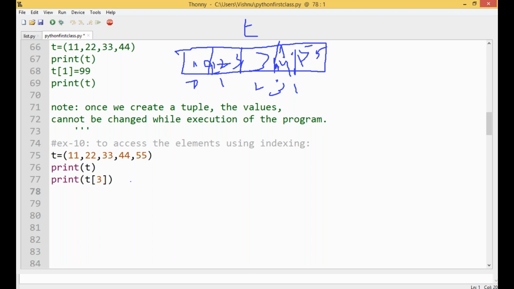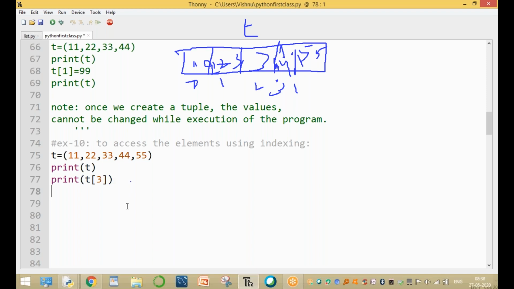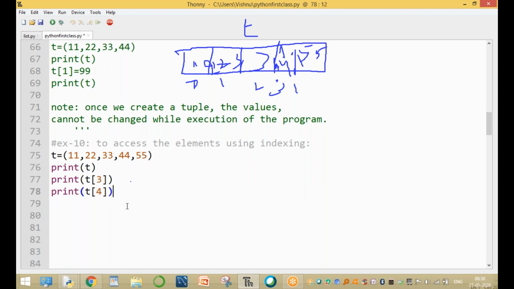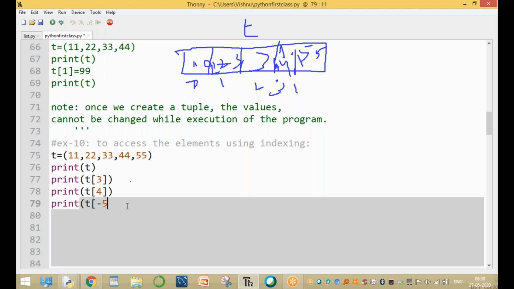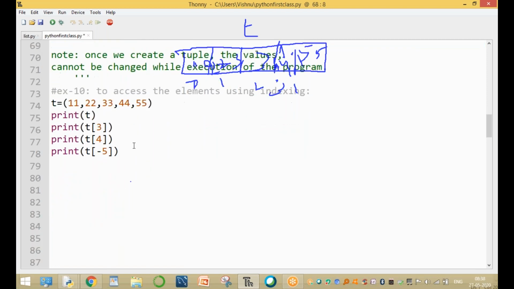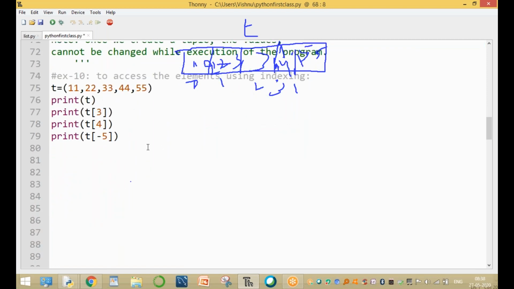Print the value of T of 3, the value of T of 4, and the value of T of minus 5, which means 11. Here we print the values one by one.